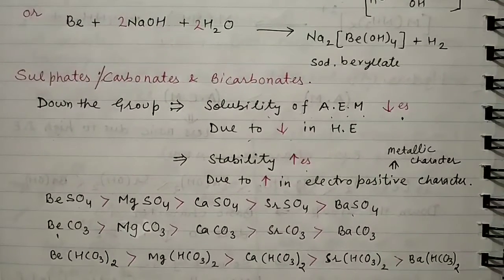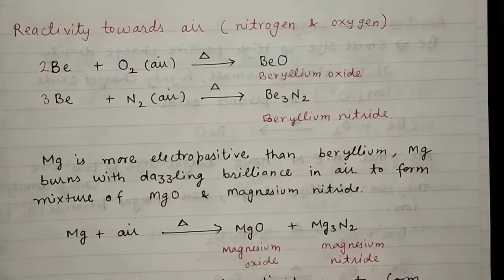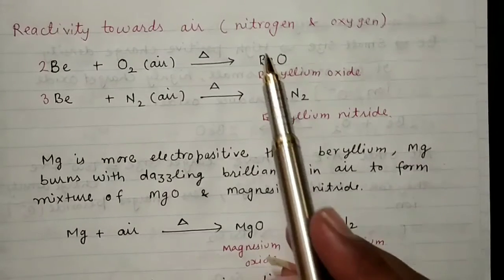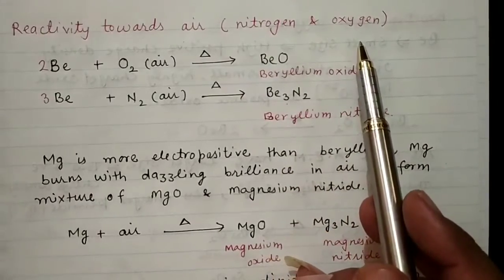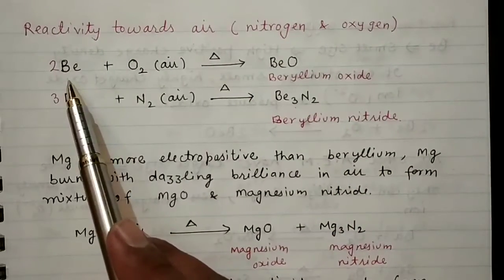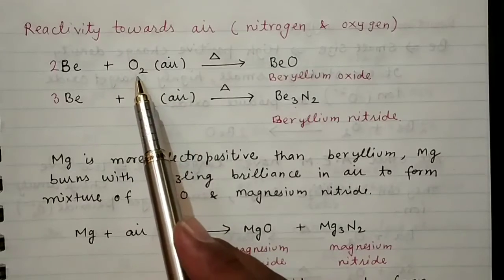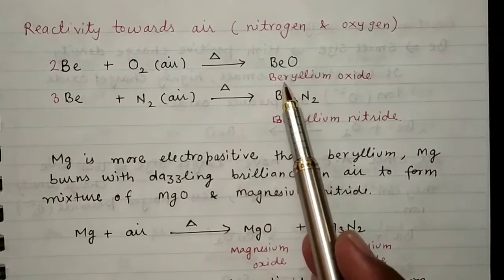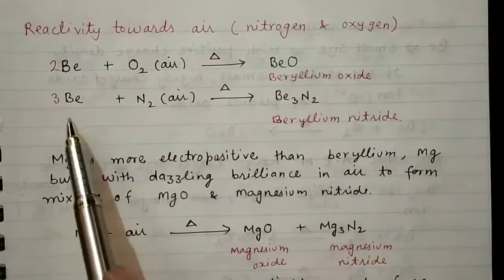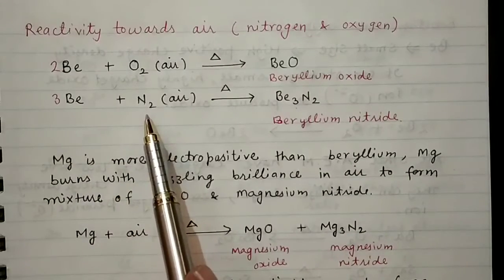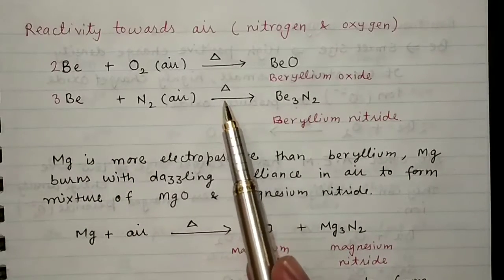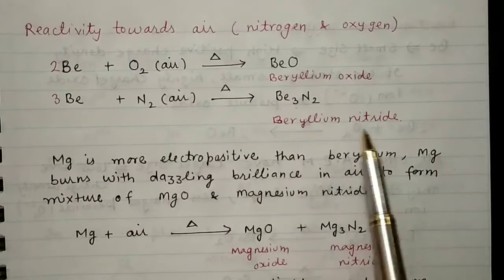Next is reactivity towards air. In air, nitrogen and oxygen are present. So when beryllium combines with oxygen from air, if we heat it, we get beryllium oxide. Likewise, when beryllium is treated with nitrogen and heated, we get beryllium nitride.